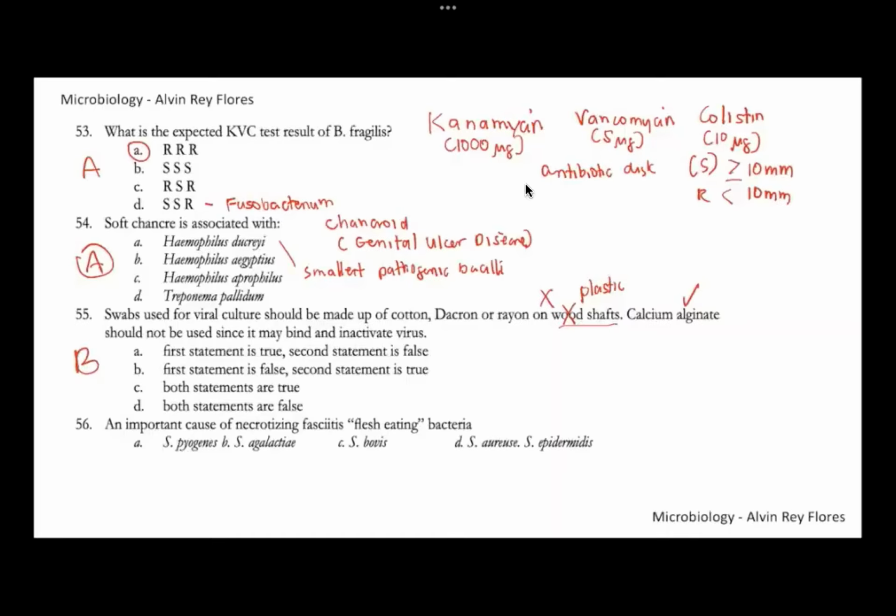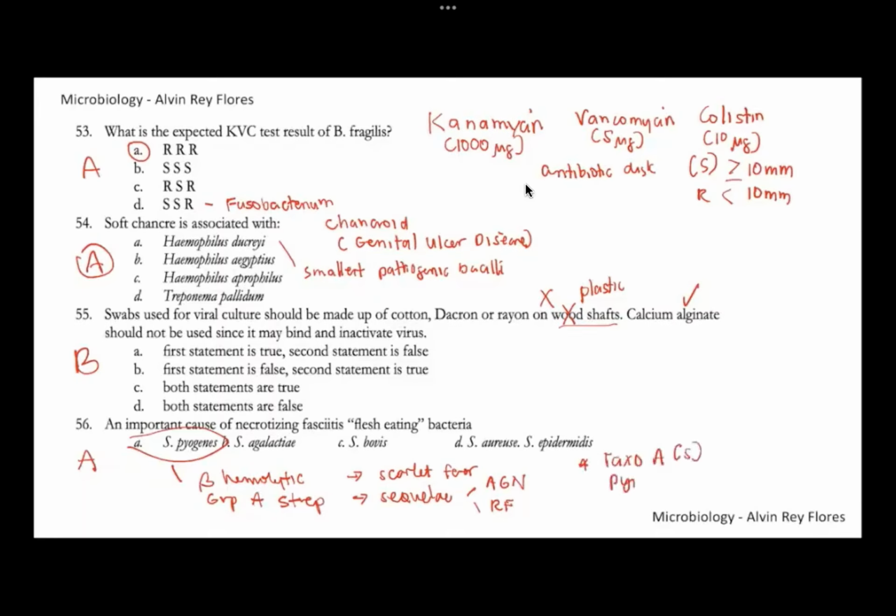Number 56, an agent of flesh-eating bacteria or necrotizing fasciitis. This is letter A, Strep pyogenes. So what do we know about Strep pyogenes? This is your beta hemolytic group A strep, associated with scarlet fever, necrotizing fasciitis, and of course it has sequelae, meaning there are complications, such as acute glomerulonephritis as well as rheumatic fever. Key identifying tests for Strep pyogenes include that they are taxo A susceptible, meaning bacitracin susceptible. They're also PYR positive. Number 56, this is letter A, Strep pyogenes.